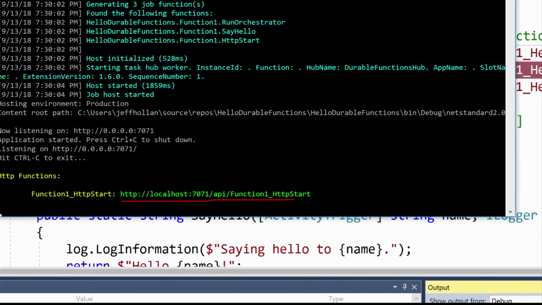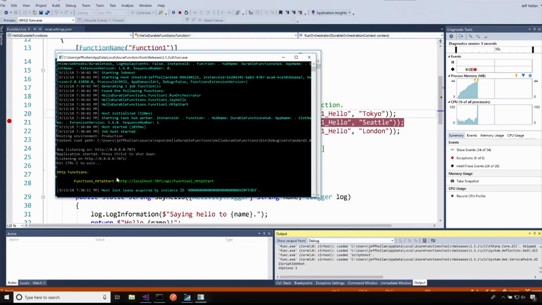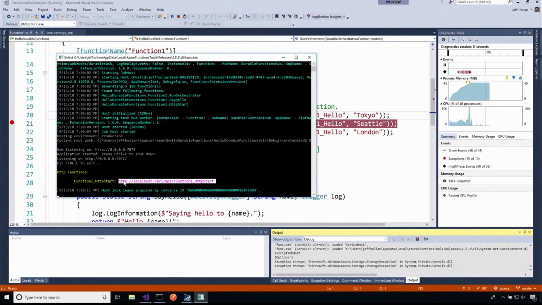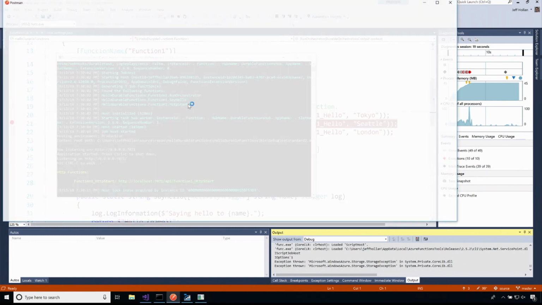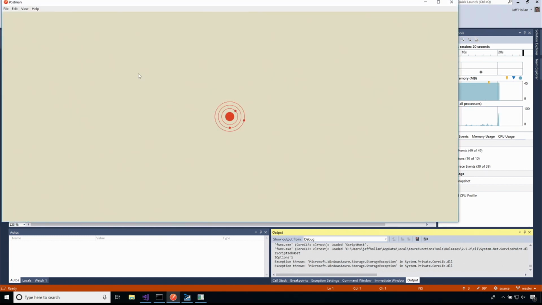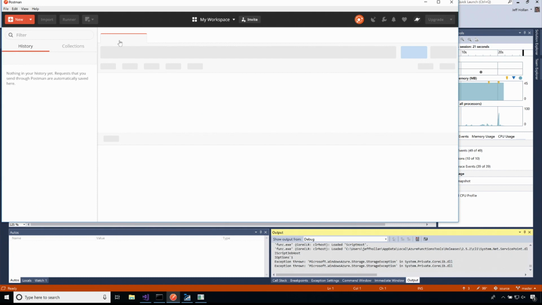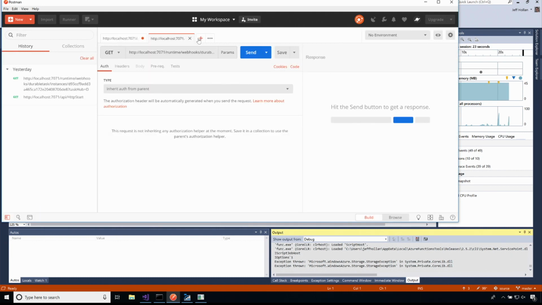This is our starter function. So here, all locally, let's go ahead and call this starter function. So let me copy that URL. We'll open up Postman, which is a really convenient HTTP client for debugging. I thought I had it open before. Sorry about that. So here we come in. Let's go ahead and make a request to that URL.